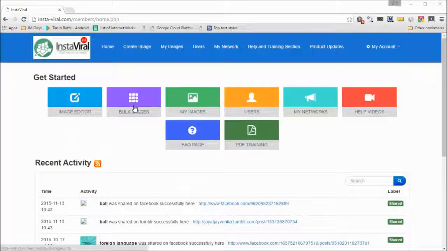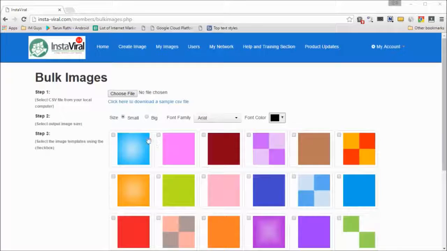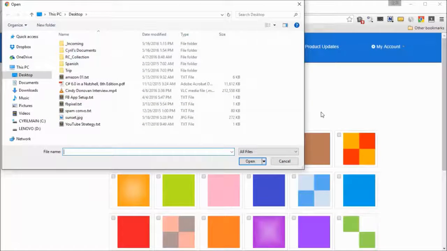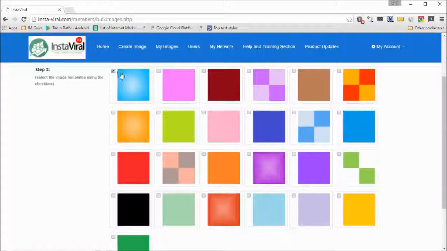Now let's check out bulk images. Click on bulk images, and you can feed in a CSV file to InstaViral. The CSV file can have quotations on any topic you want. So if you got a ready-made list of quotations, a text file or a CSV file, you can choose that CSV file and then select the backgrounds that you want the quotation to appear on.